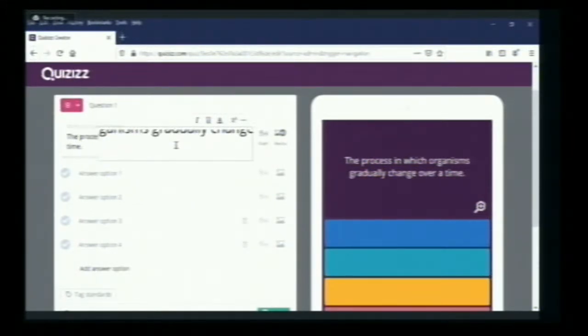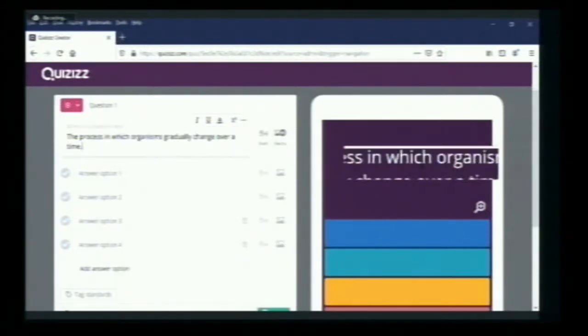So I typed the question. That will appear on the right side. That is what will be seen on the mobile when the player plays. And the four options are there.